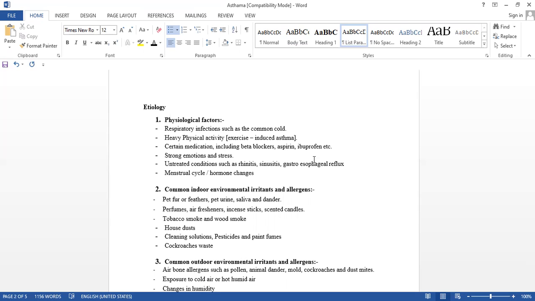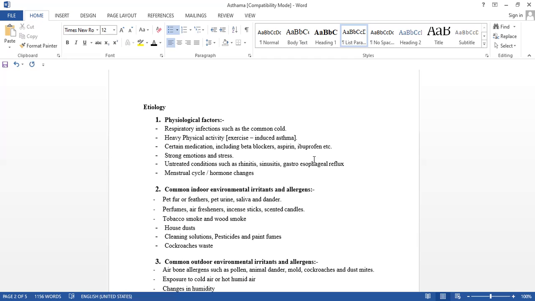Due to that, this is called a heavy physical activity, that is the exercise induced asthma. Certain medications: when you go to the next year, the second year, you will have one subject, pharmacology. Then you will understand the drug induced. What do you mean by that?